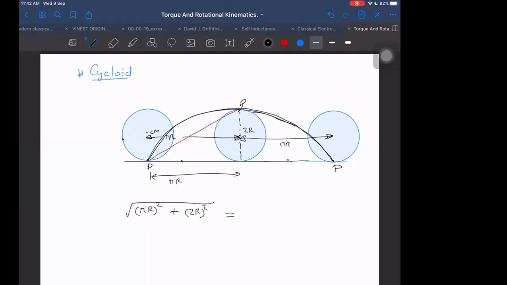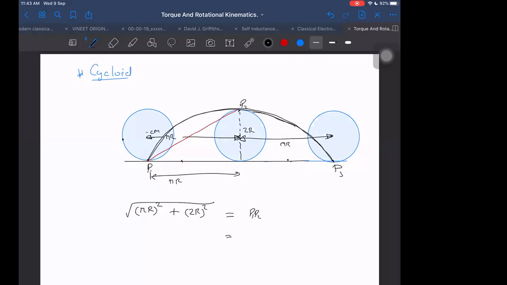Whatever is the closest integer, a little greater than this, obviously, because the red path is the shorter one and the path along the black curve is longer. So whatever integer you get, a little greater than this, will be our answer for the path covered from P to P1, P1 to P2. So what is that P1, P2 path coming out to be? Let us see. Pi square is nearly, greater than 9, sir, 9.8. So 9.8 plus 2, 10 plus 2, 12.